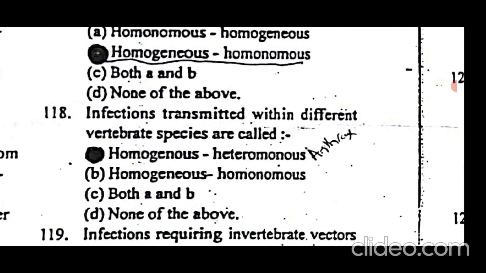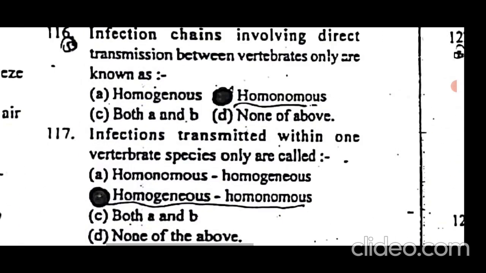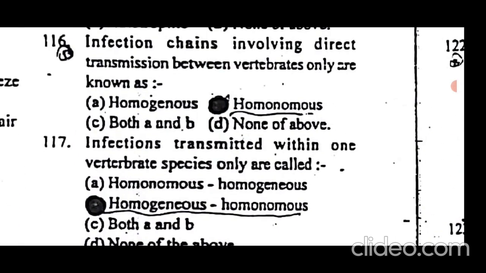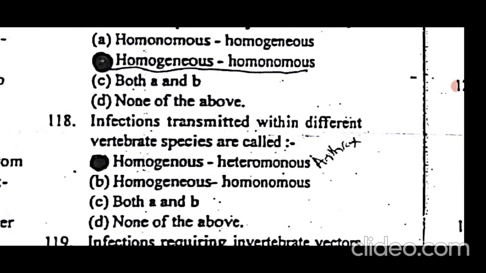These are little bit confusing terms. First, the infectious agent is only infecting vertebrates directly: homonomous. If it is infecting only one vertebrate species, then it will be homogeneous homonomous. But if the infected animals are transferring their disease agents to other vertebrate species, then it will be homogeneous heteronomous.